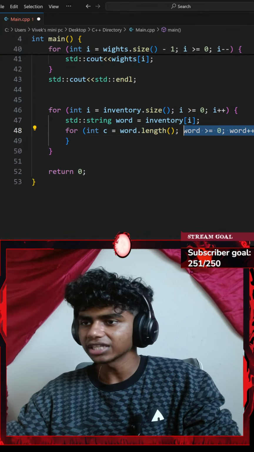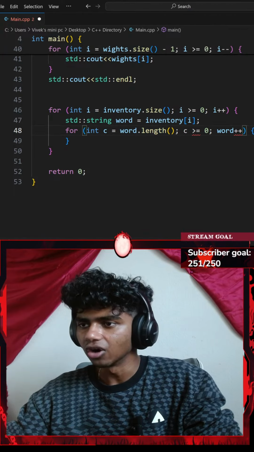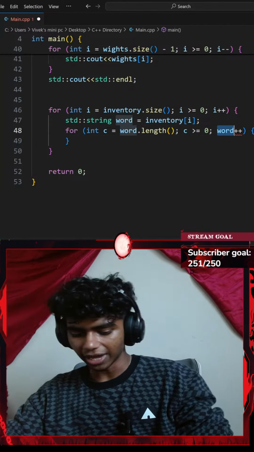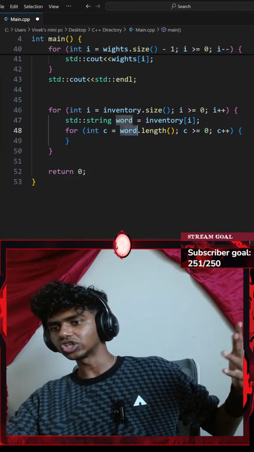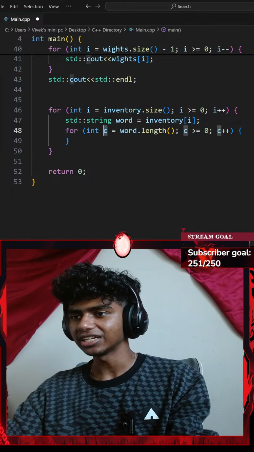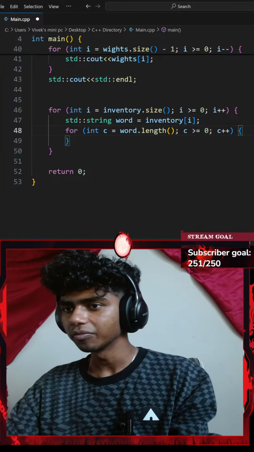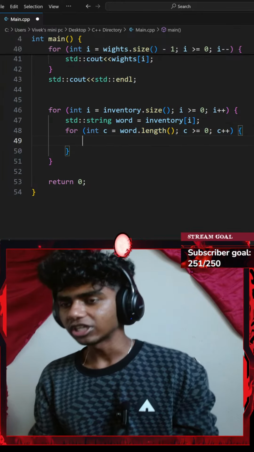Oh, okay, guys, I'm stupid. This should be c. There we go. c is the index, guys. My bad. c is the index. I was going with word. Word is the string. c is the index representing each character of my string. There we go. Okay, took my sweet time figuring that out.